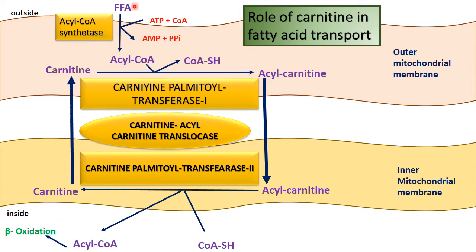So in this way, beta oxidation first step is acyl coenzyme A synthetase. It synthesizes acyl coenzyme A, but this acyl coenzyme A has to transfer to the inner side of mitochondria. So outer mitochondria and inner mitochondria. The outer mitochondrial membrane contains an enzyme known as carnitine palmitoyl transferase 1, and the inner mitochondrial membrane contains carnitine palmitoyl transferase 2.